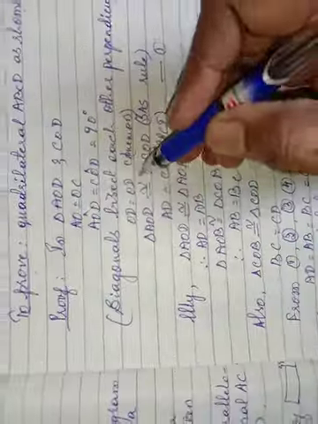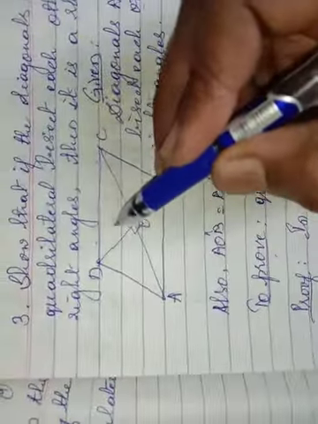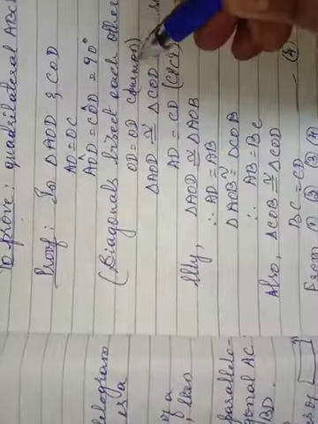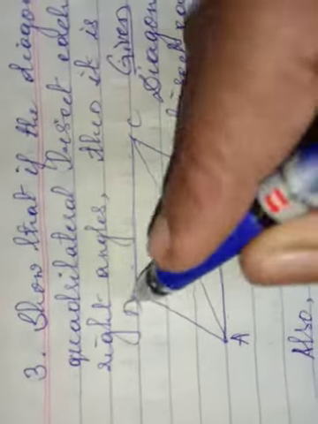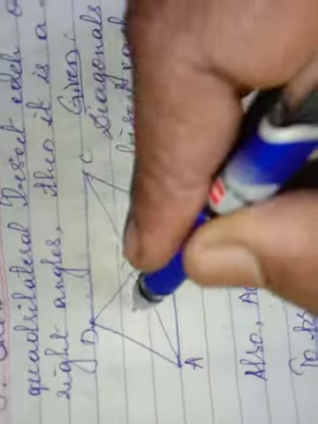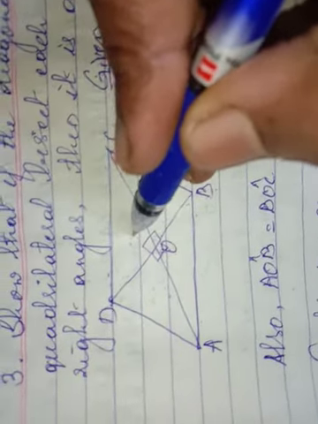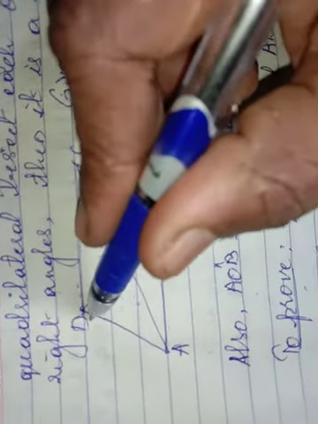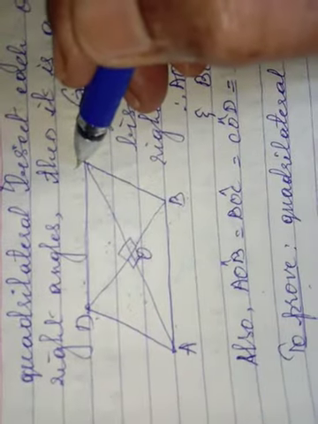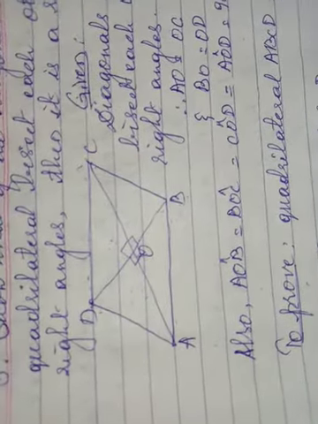And the common side for both the triangles is DO, so OD is equal to OD. Therefore, the two triangles AOD and COD are congruent. By CPCT we can say AD is equal to CD. Let us call that equation 1.